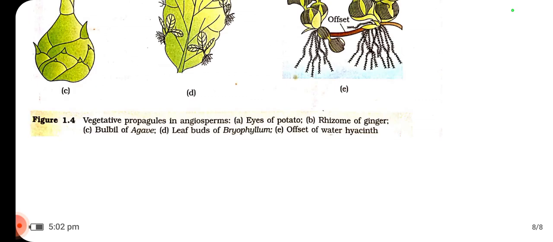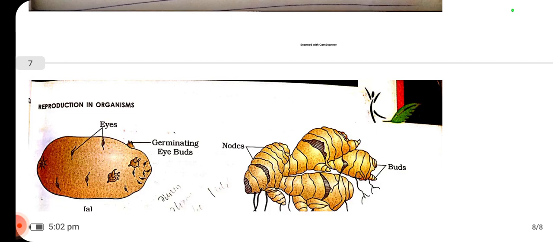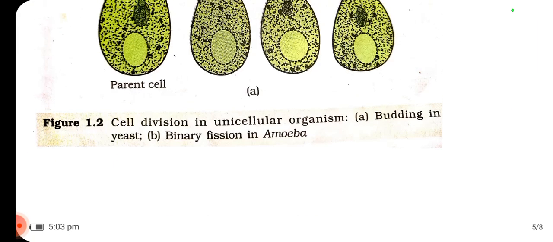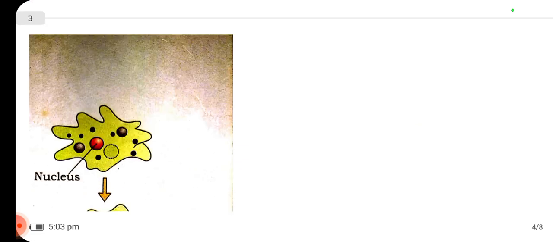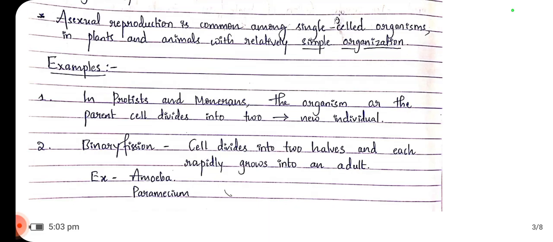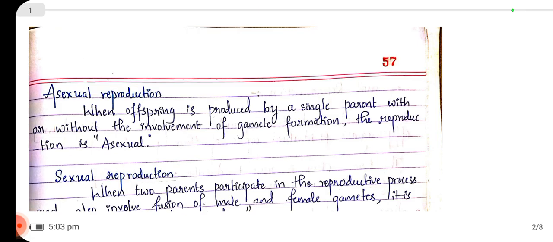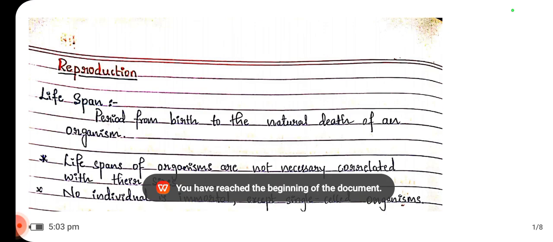So this is all about asexual reproduction. You just go through all the diagrams and notes I have given here. Then we will talk about sexual reproduction in organisms in further classes.